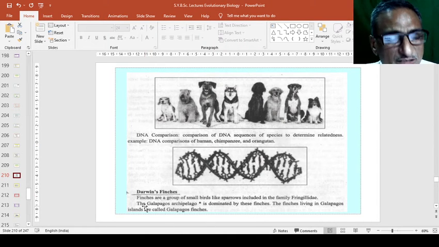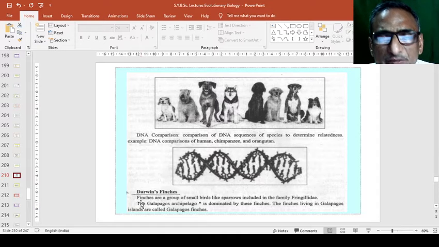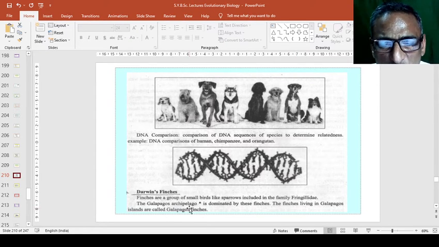Darwin's finches. This is the very best example which shows the changes and development in the birds according to nature, according to the availability, according to the environment in which they are surviving. Then availability of food, all aspects are considered here. Finches are a group of small birds like sparrows included in the family Fringillidae, and the Galapagos archipelago is dominated by these finches, and the finches living in Galapagos Islands are called Galapagos finches.